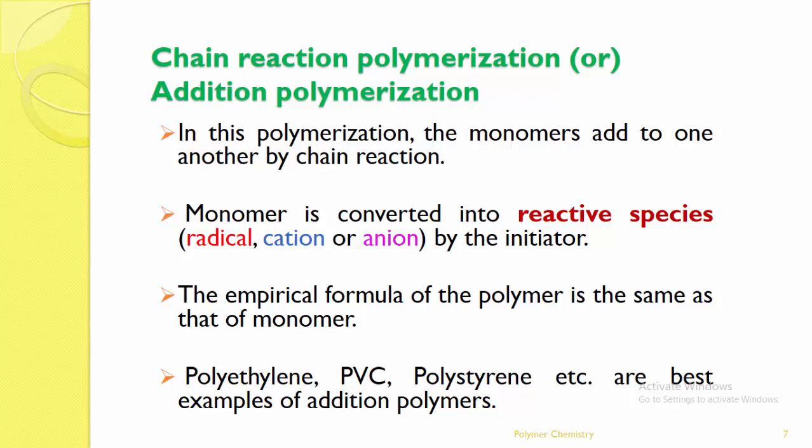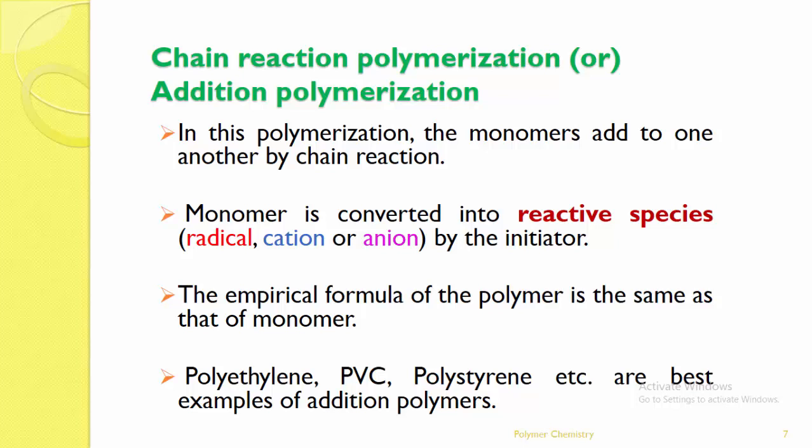So these monomers are joined by the chain reaction, addition reaction. One molecule is added to one monomer, further a second monomer is added to this intermediate molecule, and likewise monomers are added continuously in a chain. Therefore, this is called chain reaction polymerization or addition polymerization.